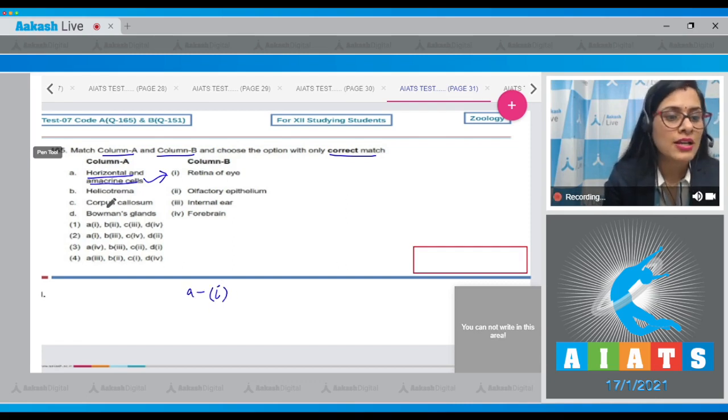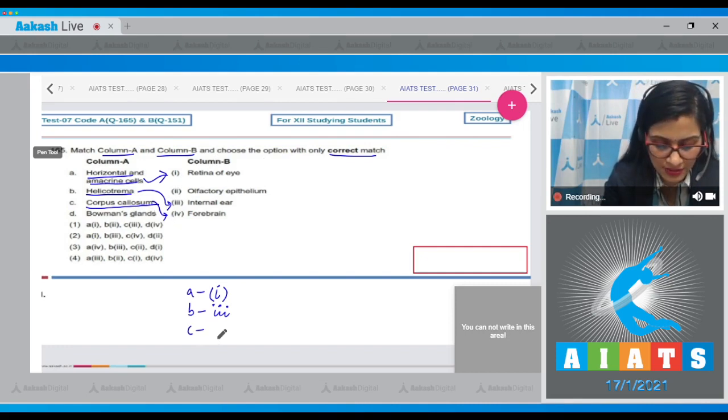The second option is helicotrema, and helicotrema is present in internal ear. So B goes with the third option in column 2. C option in column 1 is corpus callosum, and corpus callosum are tract of nerve fibers which connect the cerebral hemispheres. So this goes with the fourth option, that is forebrain. So C goes with fourth option in column 2.